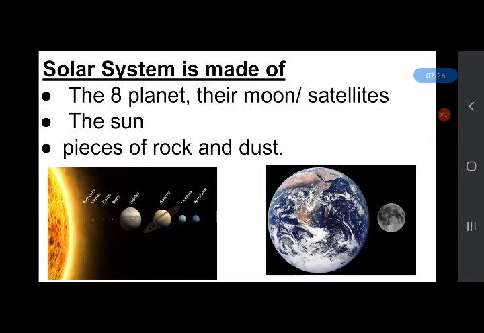And the solar system is made up of 8 planets, and planets have their satellites. So the solar system is made of the 8 planets, their satellites or moons, the sun, and pieces of rock and dust.